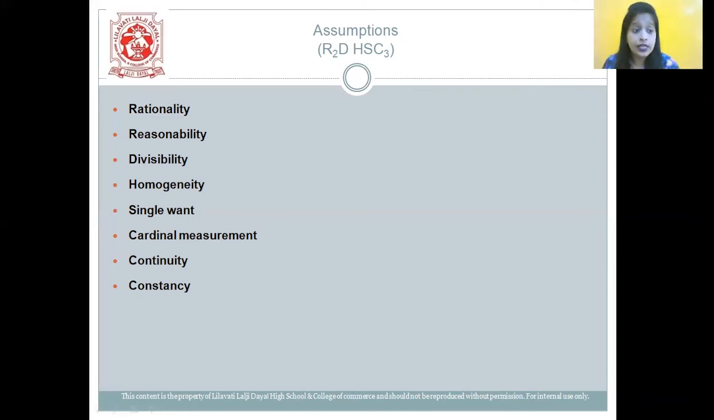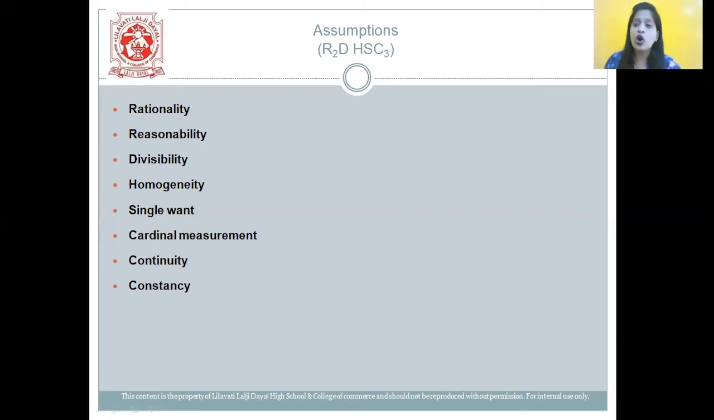Next one is continuity. The commodity needs to be consumed without any lapse of time. You need not have a break; it should be consumed continuously. Next one is constancy. All other factors should be constant. For example, the taste, the income, the habit, the choices of the consumers should be constant.